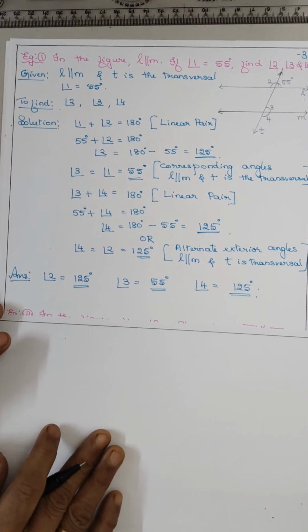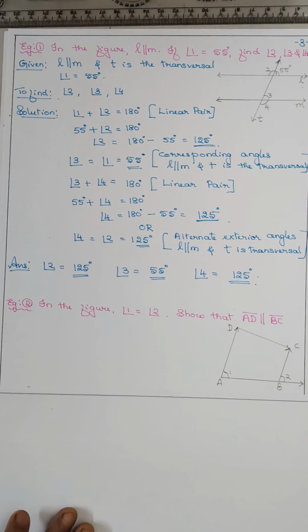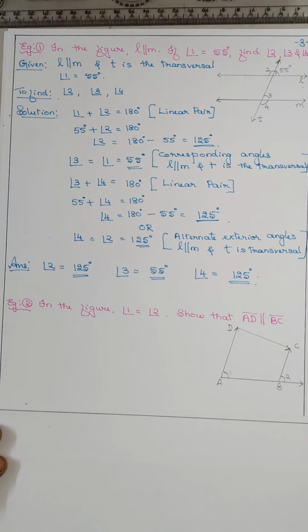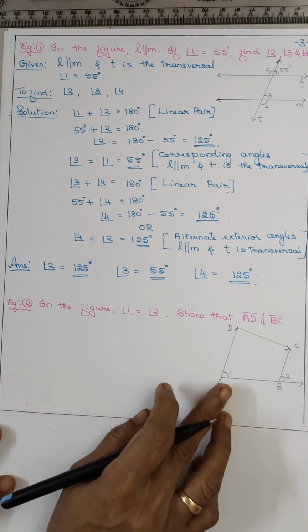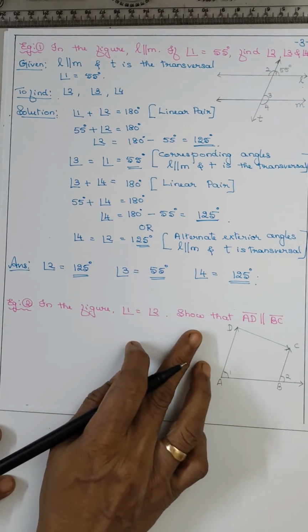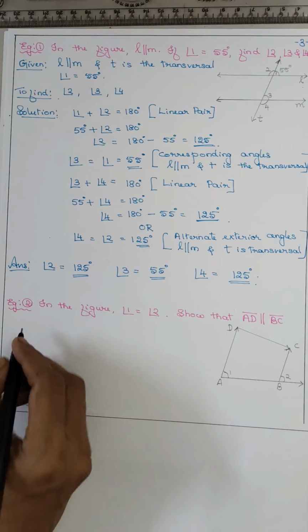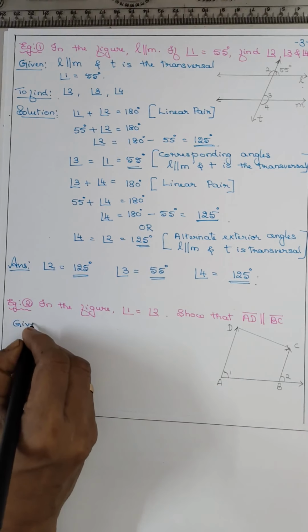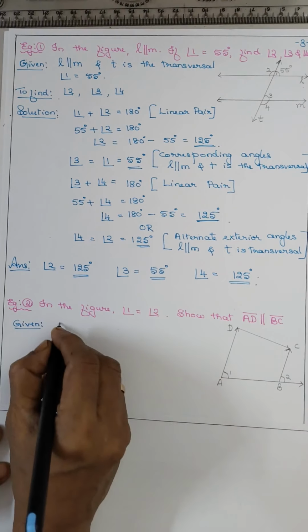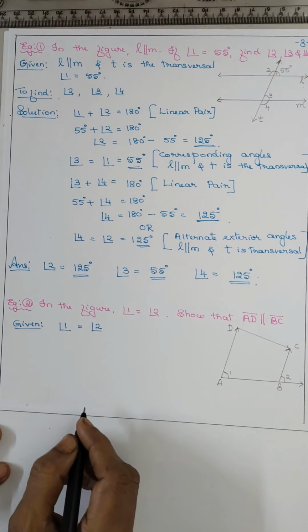Hope all students understood. That was the first example. Now coming to the second example. In the figure, angle 1 is equal to angle 2. Show that AD is parallel to BC. So first write given: angle 1 is equal to angle 2.